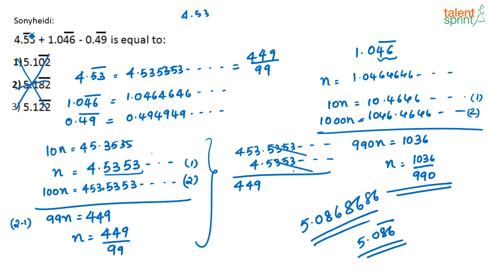See, 53 bar represents it's a recurring decimal. So this 53 will keep recurring. So write for like 3 or 4 decimal places. Then you write 1.04646 and just add it like this for now and check, right? The answer that you get, subtract that from 0.4949. For now you do like this and get the answer for the examination, okay?